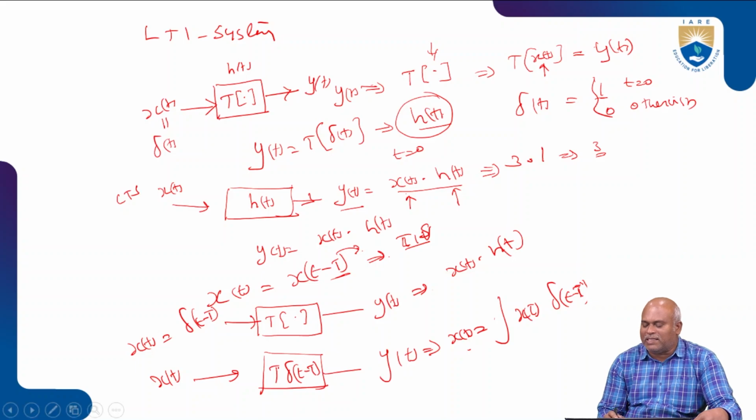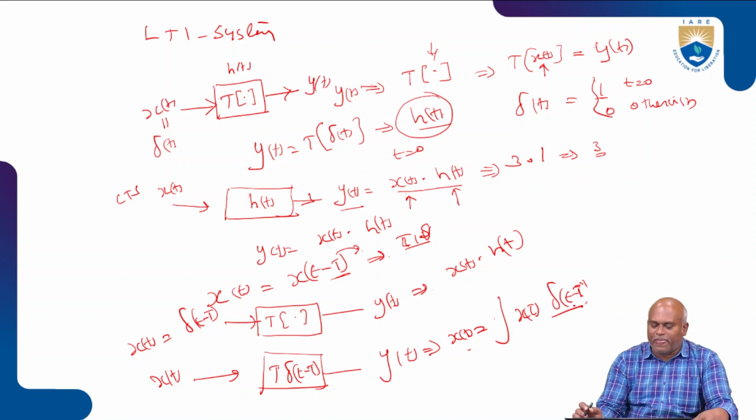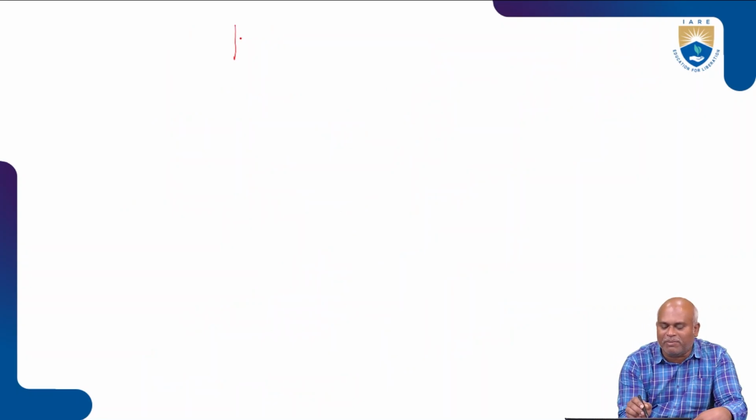We may represent it like this. This represents the input multiplied with the signal delta of t, and this signal we give as the input to the time invariant system.